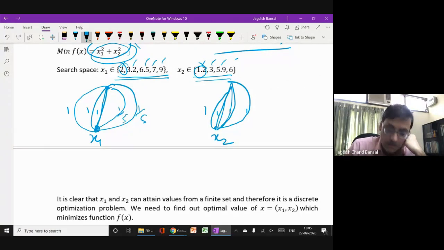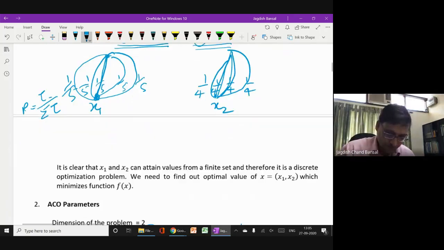I hope you know the probability formula, tau divided by sum of tau. So 1 by 5, 1 by 5, 1 by 5, 1 by 5, 1 by 5. Here, what is the probability? 1 by 4, 1 by 4, 1 by 4, 1 by 4. Is it okay?